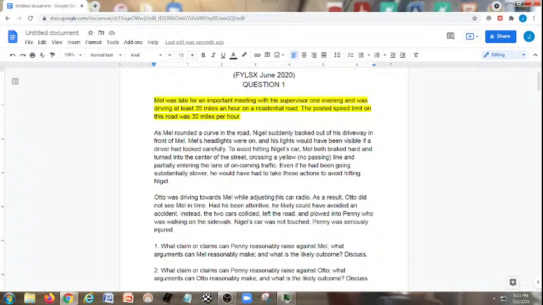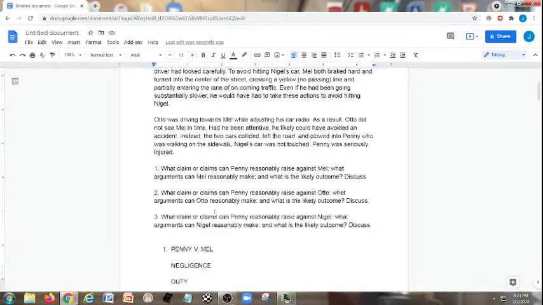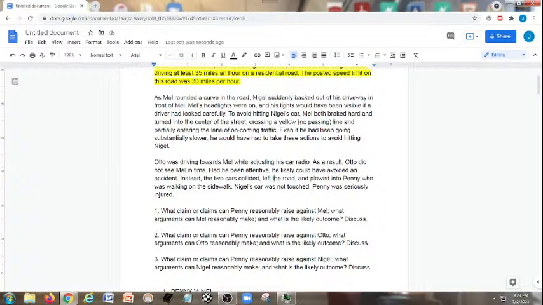Now the thing that we've got to first ask ourselves here though is: was Penny within the zone of danger created by Otto's conduct? Absolutely. Why? Otto's car came in contact with Penny. How do we know that? Otto did not see Mel in time. Had he been attentive, he likely could have avoided an accident. Very important fact there. Instead, the two cars, what two cars? Mel's car and Otto's car collided, left the road, and plowed into Penny. So we know that Penny was in the zone of danger created by Otto's conduct.